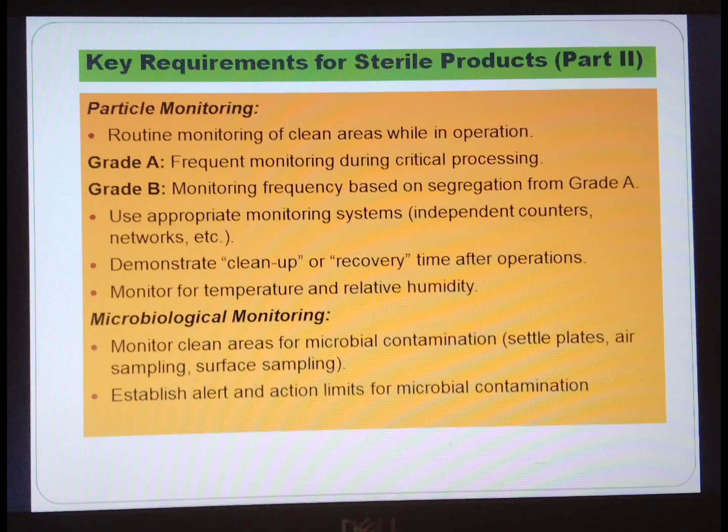Particle monitoring. Routine monitoring of the clean area while in operation. Grade A: frequent monitoring during critical processing. Grade B: monitoring frequency based on segregation from grade A. Use an appropriate monitoring system, such as an independent counter or network. Demonstrate cleanup or recovery time after operation. Monitor temperature and relative humidity.